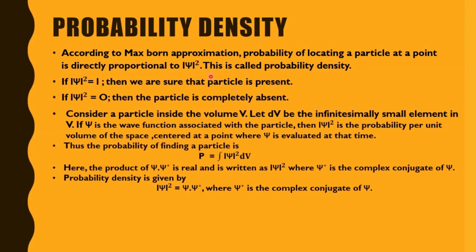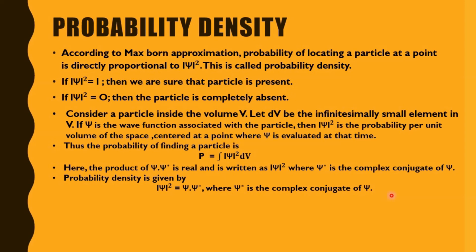Now consider a particle inside the volume V. Let dV be the infinitesimally small element in V. If psi is the wave function associated with the particle, then psi square is the probability per unit of the space centered at a point where psi is evaluated at that time. So we need to consider a particle in a volume. This red dot is a particle in this volume. dV is the infinitesimally small element, that means a small volume element. Now psi will be the wave function and psi square will be the probability.